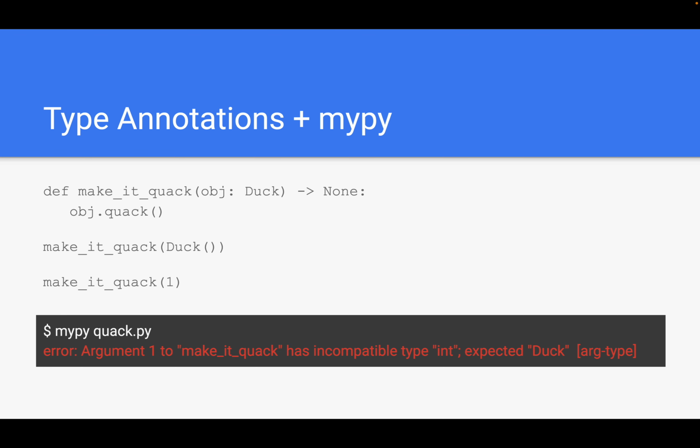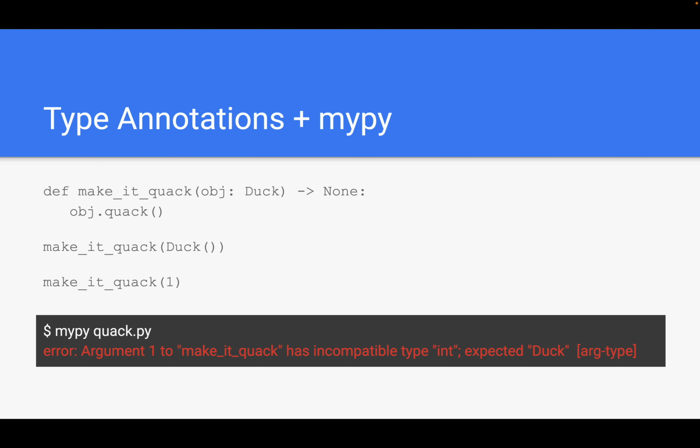Consider, for example, this function here, make it quack, which takes an object. And with this colon syntax, we can actually tell the mypy type checker that we expect object to actually be a duck. And with the arrow, we denote that we expect this function to return nothing.